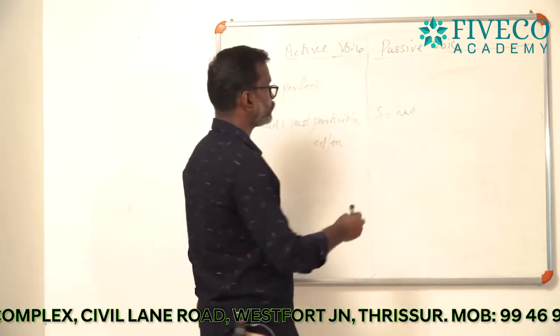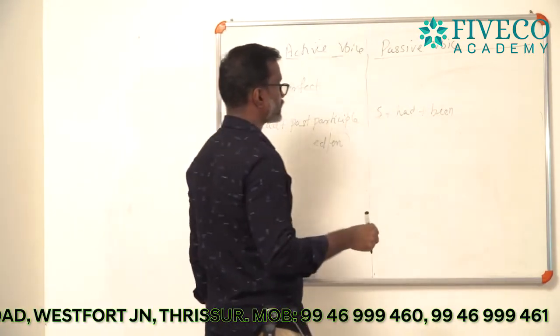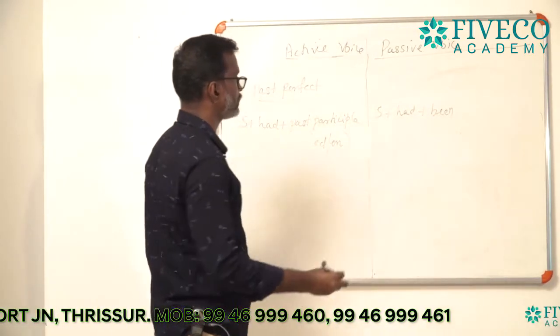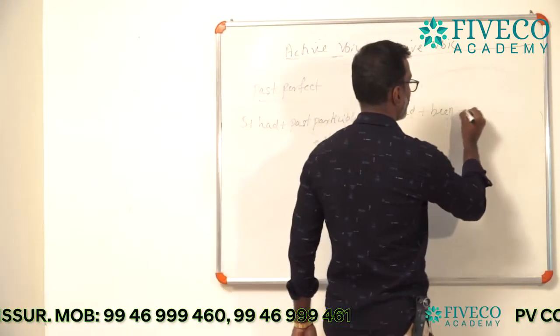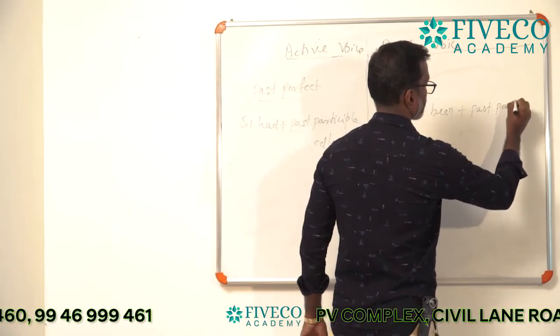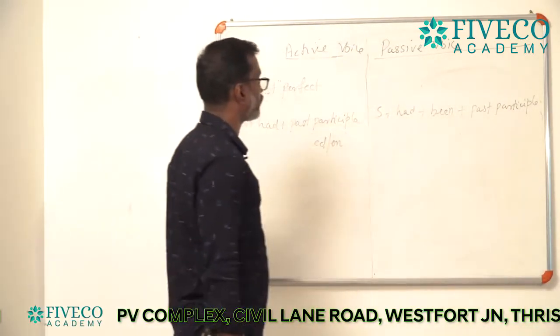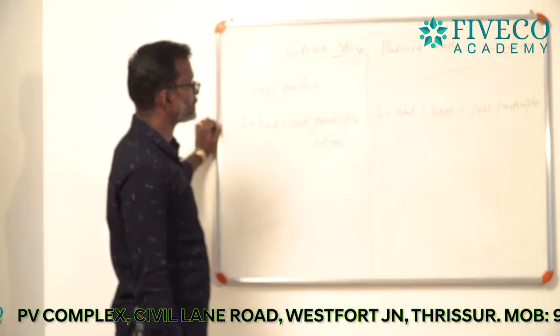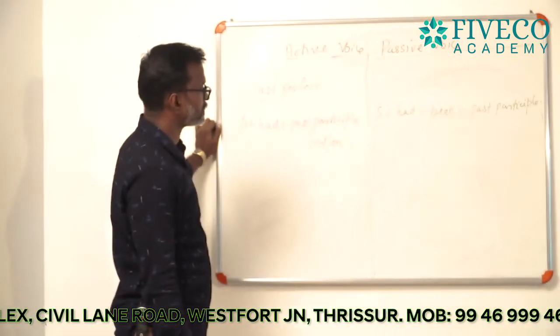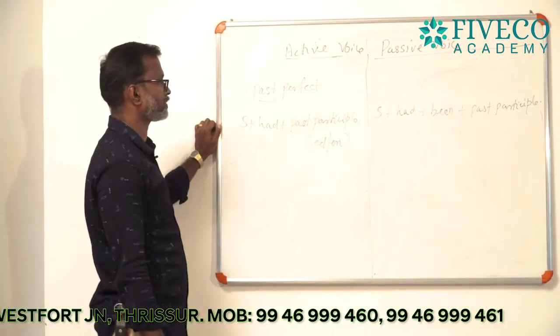So, you can use been, subject plus had plus been plus, finally you can use past participle. Okay. Now, we have got the formula, that is subject plus had plus been plus past participle.